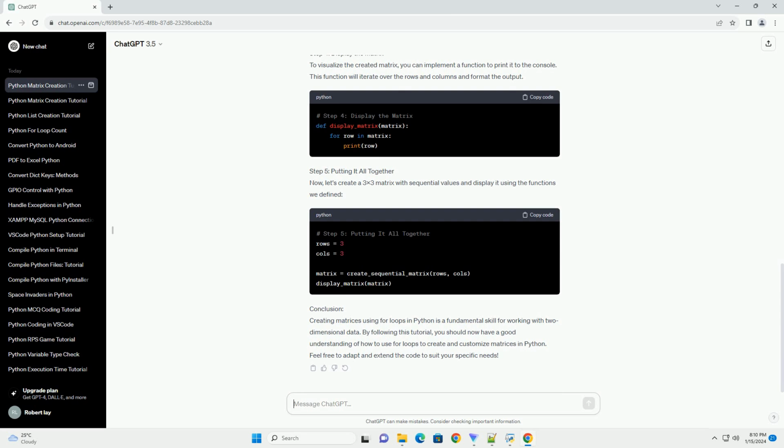Conclusion. Creating matrices using for loops in Python is a fundamental skill for working with two-dimensional data. By following this tutorial, you should now have a good understanding of how to use for loops to create and customize matrices in Python. Feel free to adapt and extend the code to suit your specific needs.